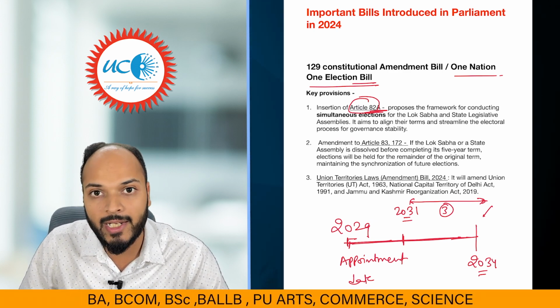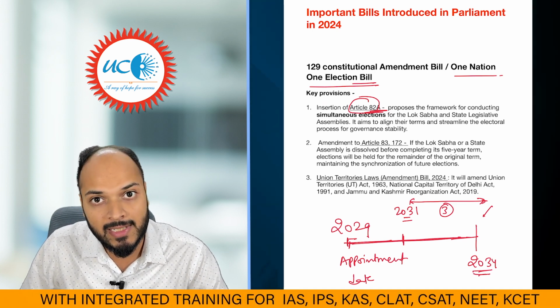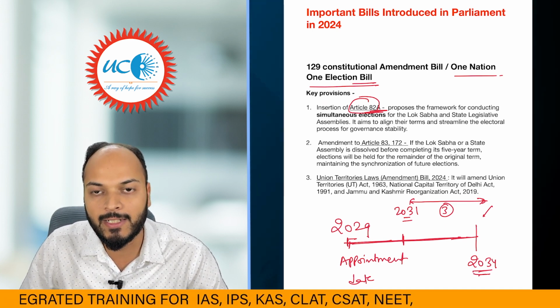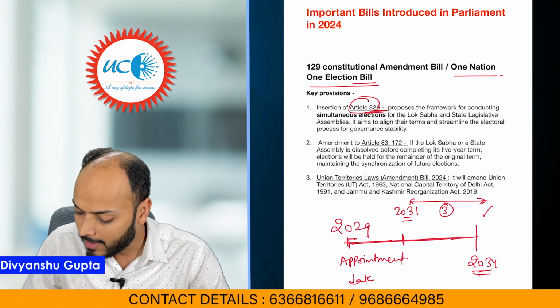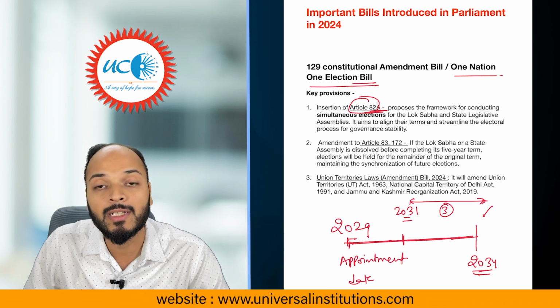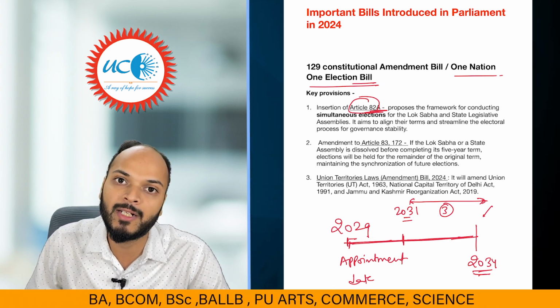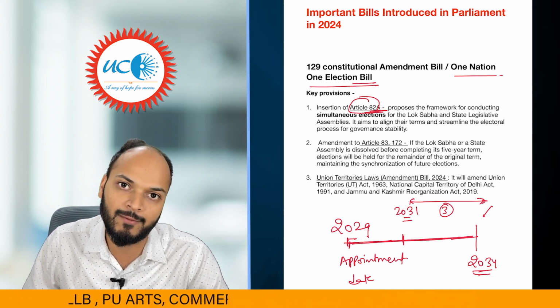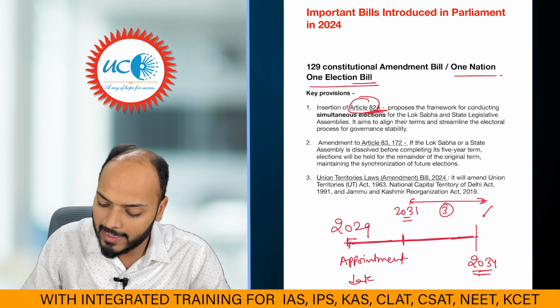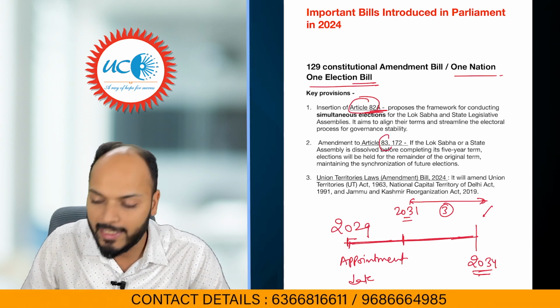I hope Article 82A is clear: in order to conduct elections simultaneously for the first time in 2034, the states which will be having elections between 2029 and 2034, their assembly's tenure will only be for the remaining period till 2034. The next article which is going to be amended by this bill is Article 83.